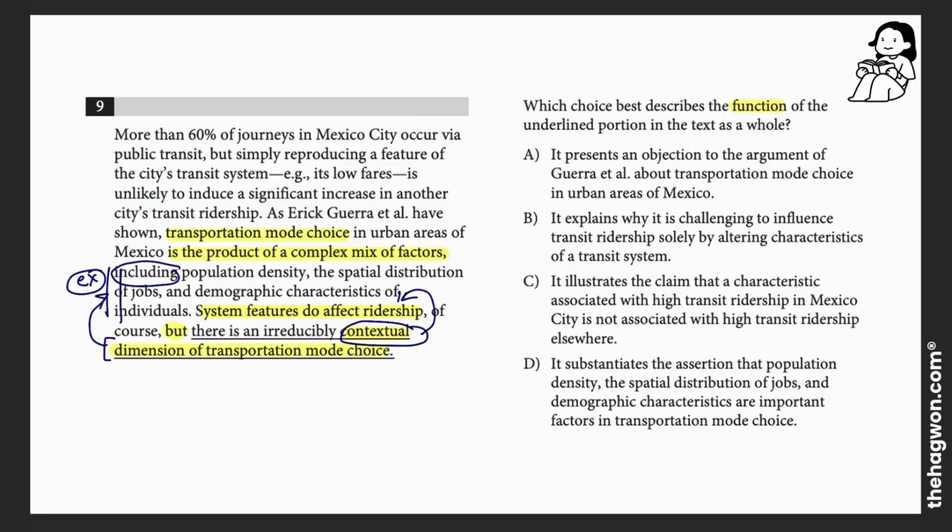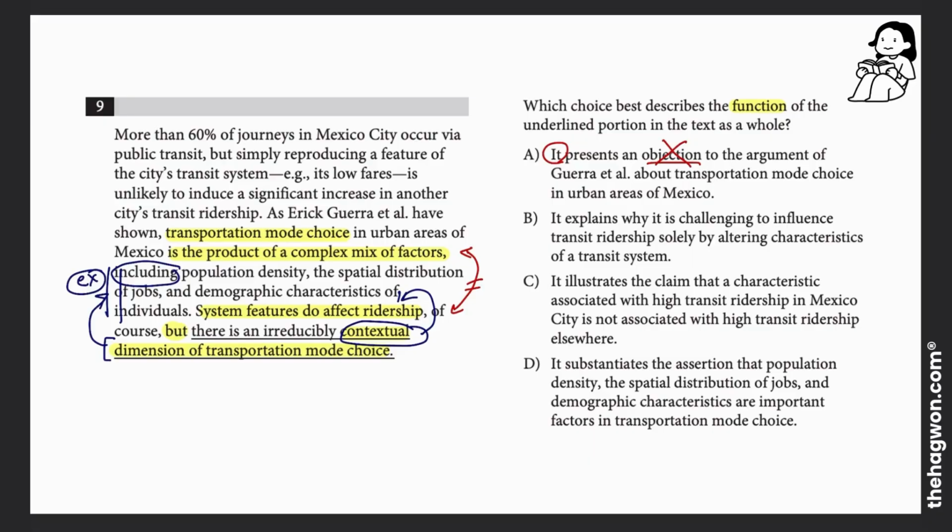So that's all I'm going to look at in the passage. And I'm going to go to the answer choices and eliminate based on what I've understood from those two sentences. Now, answer choice A says that it, and it means this underlined portion, presents an objection to the argument of Guerra et al. So that would mean that the second sentence I read and the first sentence I read are opposing each other. But I definitely didn't see that.